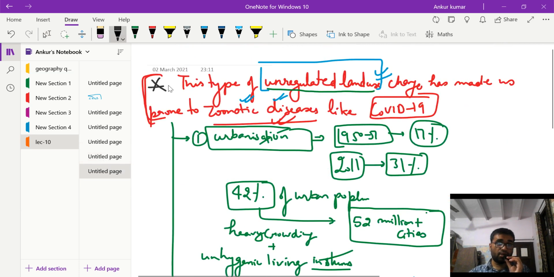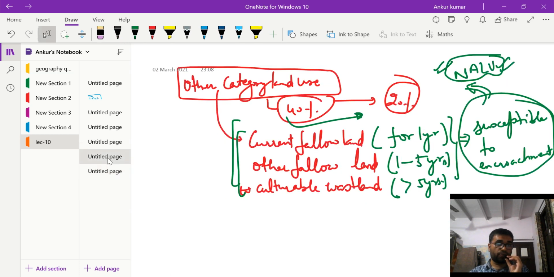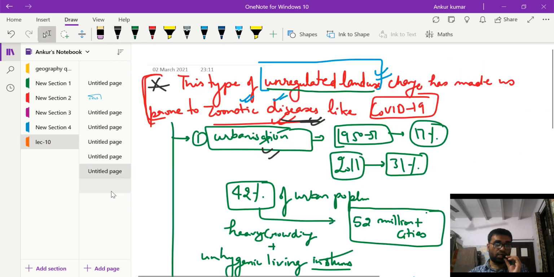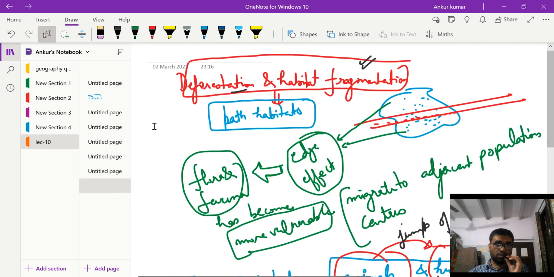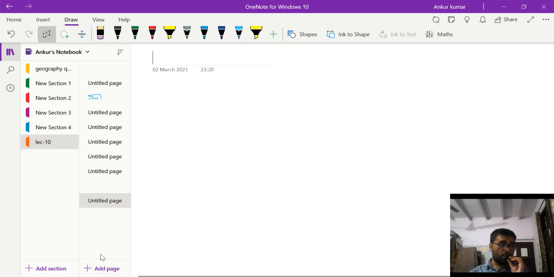This is our main head, right? How the unregulated land use changes have affected zoonotic disease. So first we did urbanization, and second we did deforestation and habitat fragmentation, and the next we will do is agriculture, how this kind of land use change in agriculture has also led to the spread of zoonotic disease.